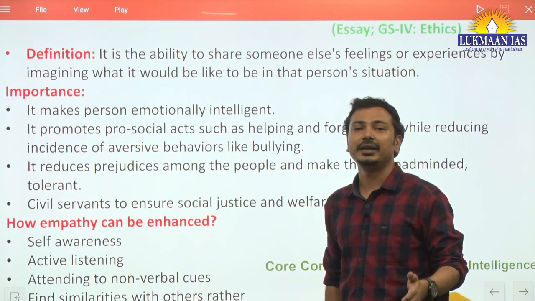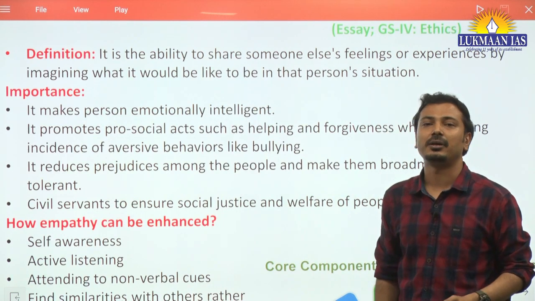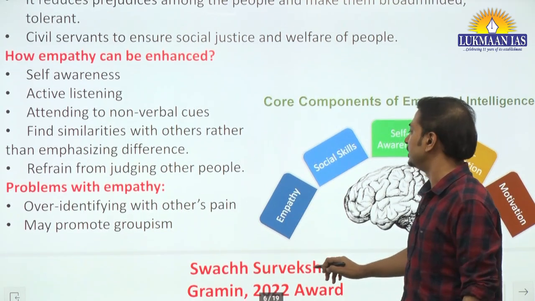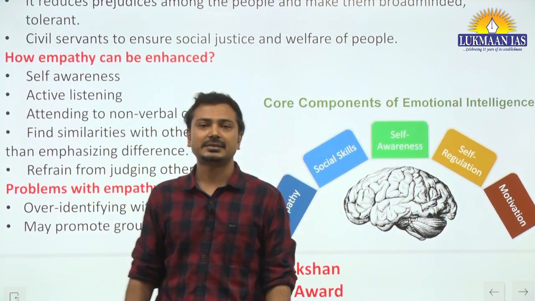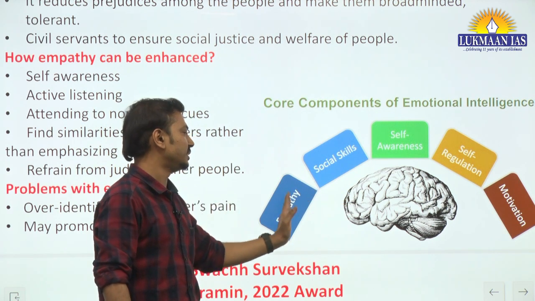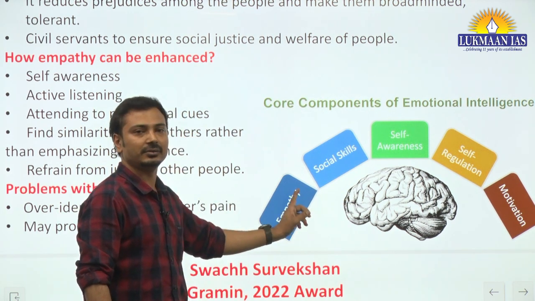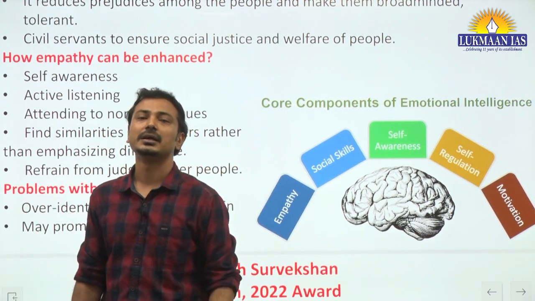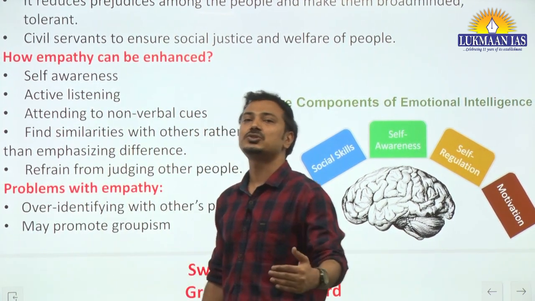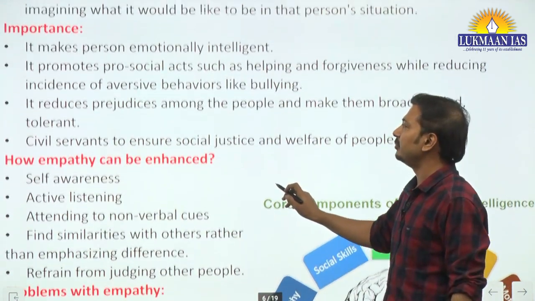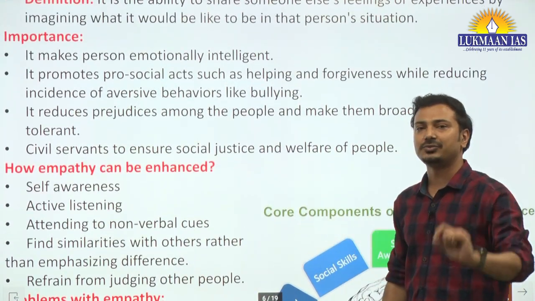Right? We learn this in the ethics paper, and there are a total of 5 components of emotional intelligence: self-awareness, self-management, motivation, social skills, and empathy. So empathy is one of the important components of emotional intelligence, and it leads to responsible behavior by people.